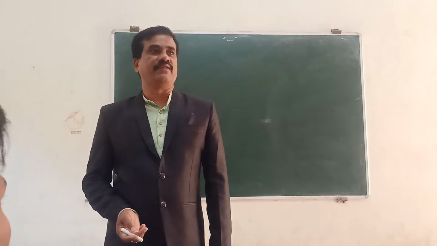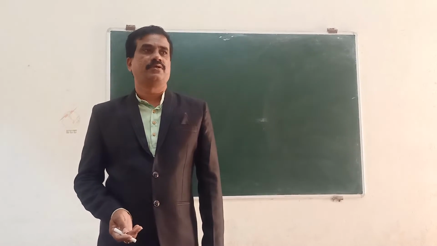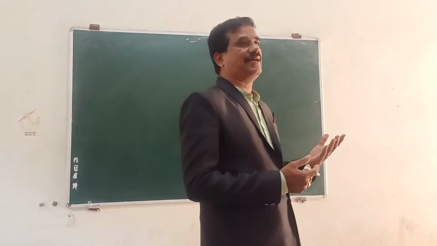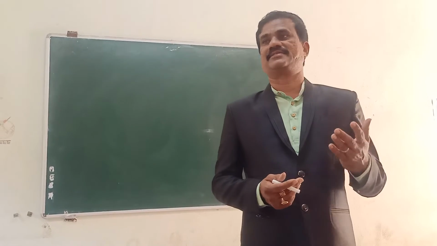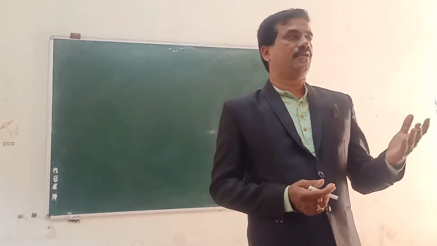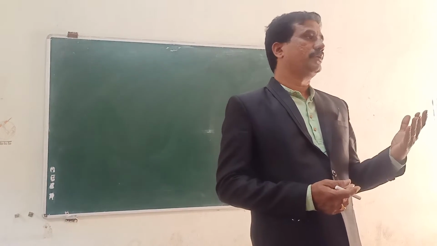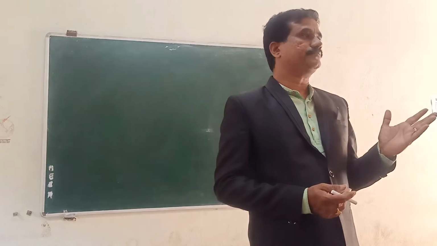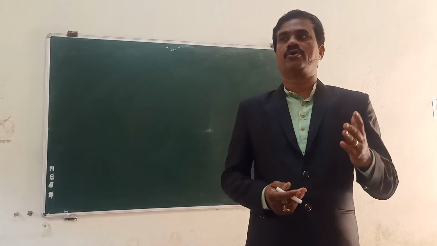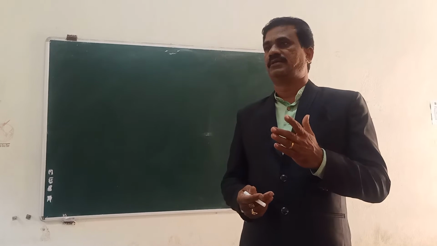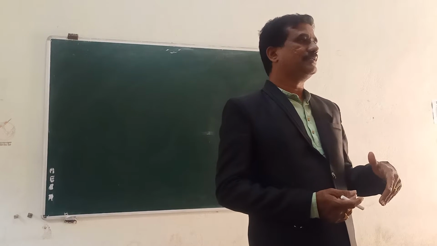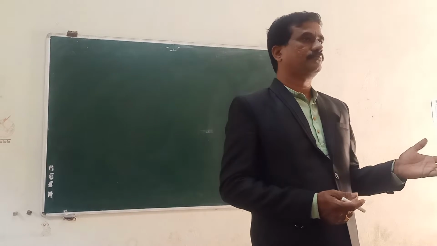Today's concept is a very important concept. In the earlier class, we already discussed the while do, an entry control loop. Today we are going to discuss the exit control loop, that is the do while.